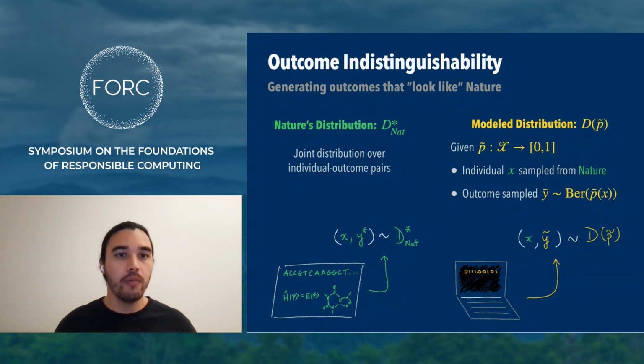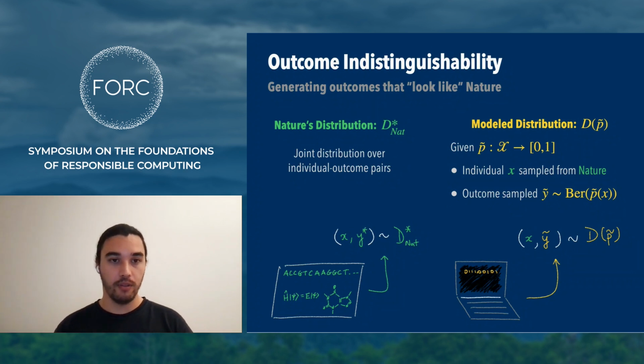More formally, we assume that nature is a joint distribution over individual outcome pairs, but we make no further assumptions. For the model of nature, we observe that any predictor, which we'll call p tilde, actually suggests a generative model for outcomes.